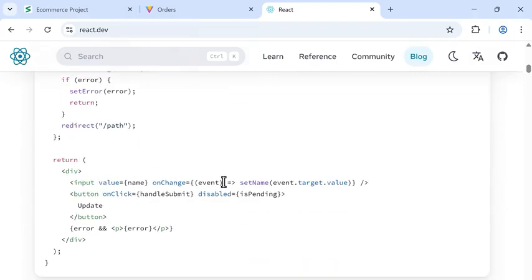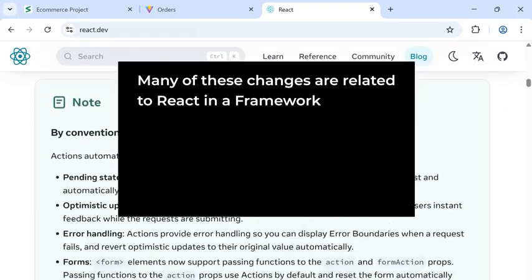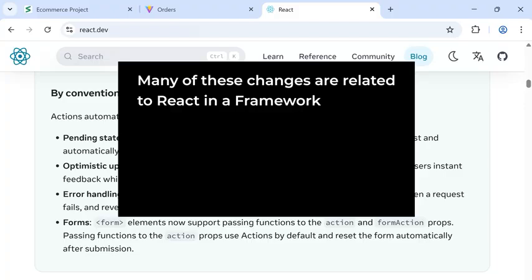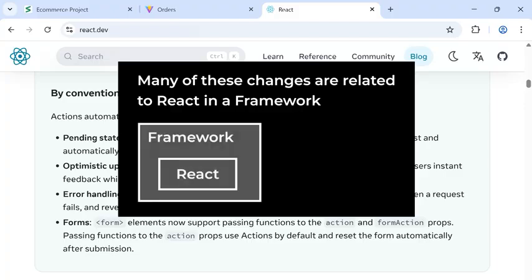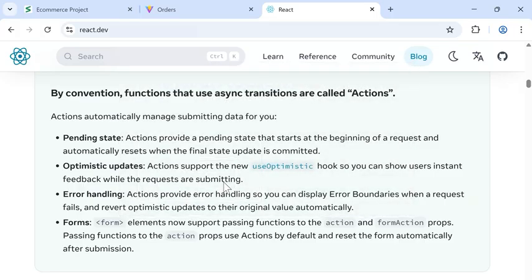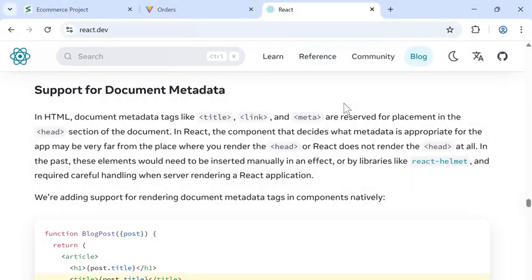So there's a lot of changes here, and many of these changes are related to using React in a framework, which is basically a layer on top of React. For now, I'm just going to go over the changes that are related to this course. The first change is called Support for Document Metadata.